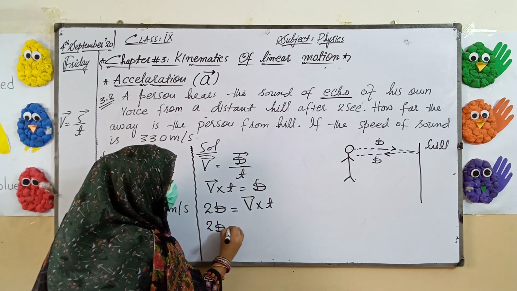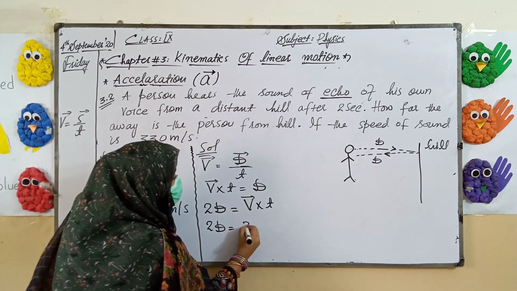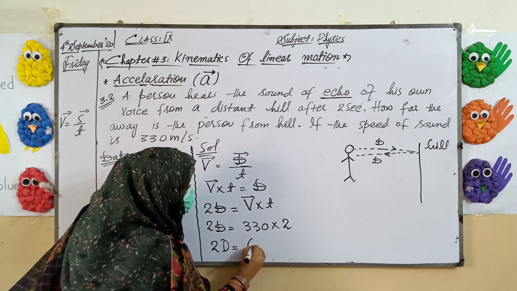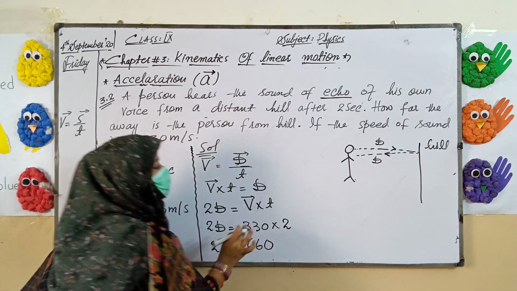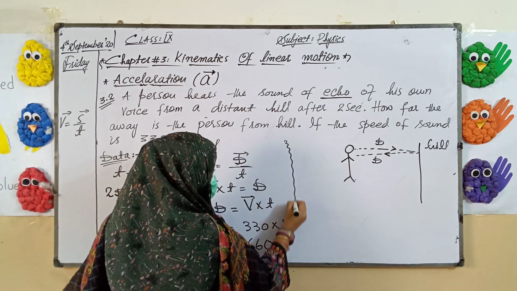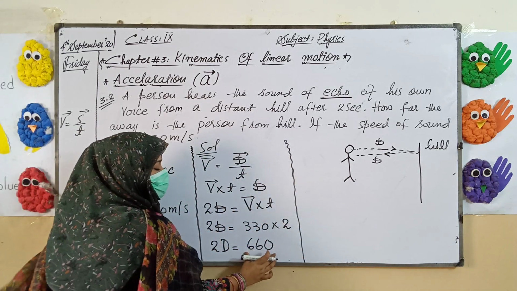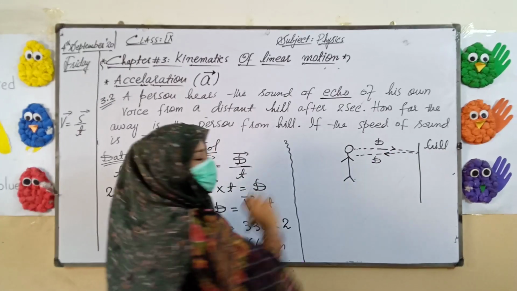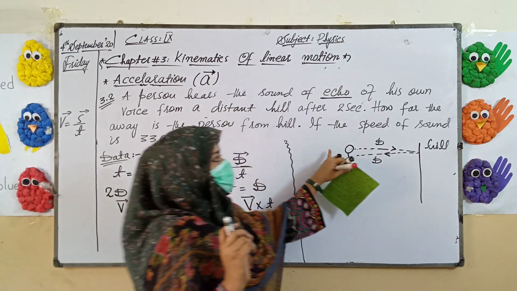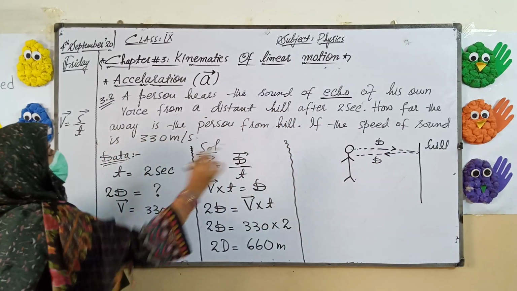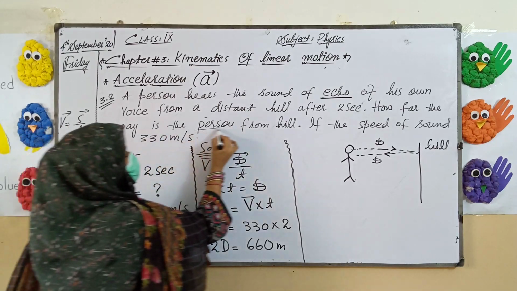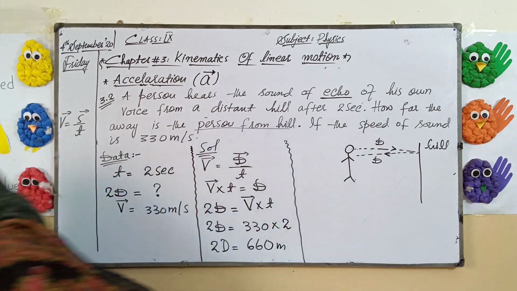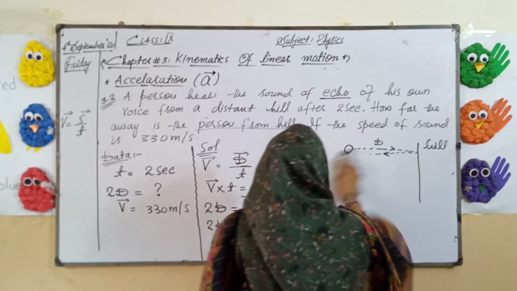Now 2D is equal to velocity, which is given here as 330, multiplied by time, which is 2. So 2D is equal to 660, since 2 multiplied by 330 is 660. Now this distance which we calculated is the distance from person to hill and hill to person. But according to our question, how far away is the person from the hill? We have to calculate only this one distance. So what will be here now?